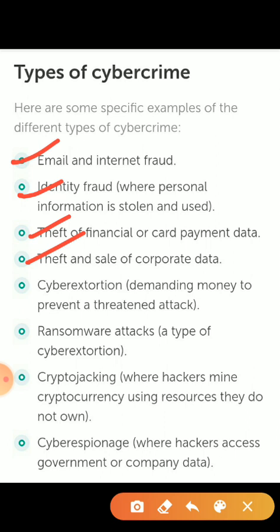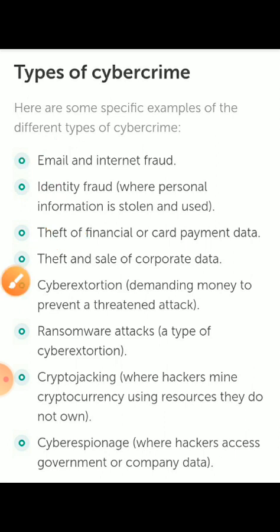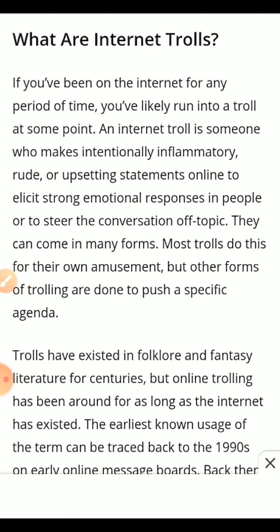Then there are attacks that prevent or damage money flow and ransom attacks, like cyber extortion and cryptojacking, where the hacker mines cryptocurrencies using resources they do not own. Cyber espionage also, where hackers generally access government and company information to get at security features like that.